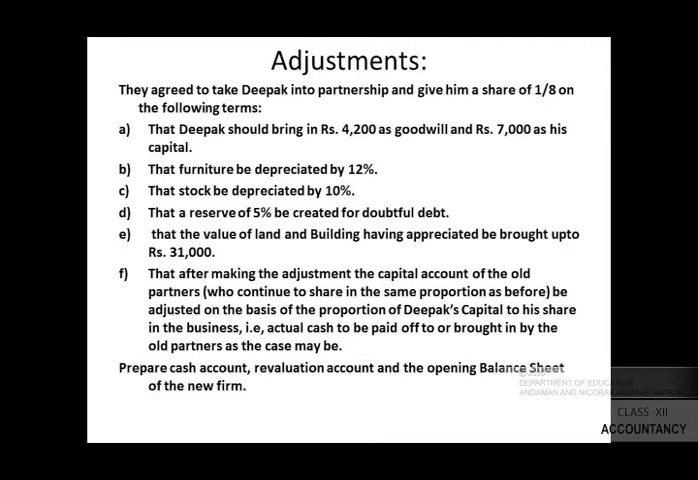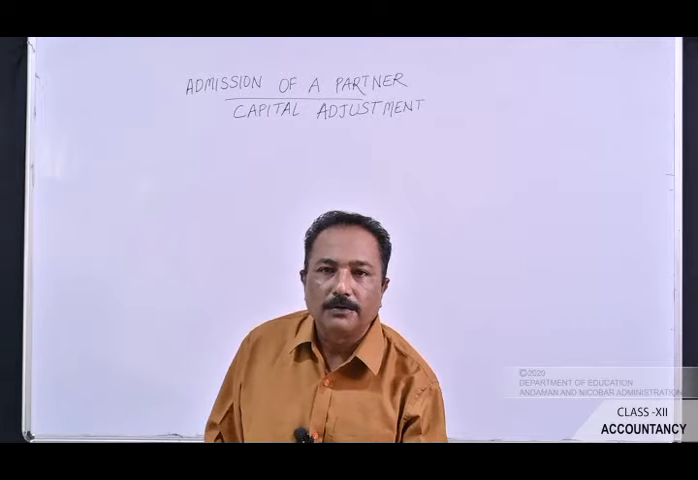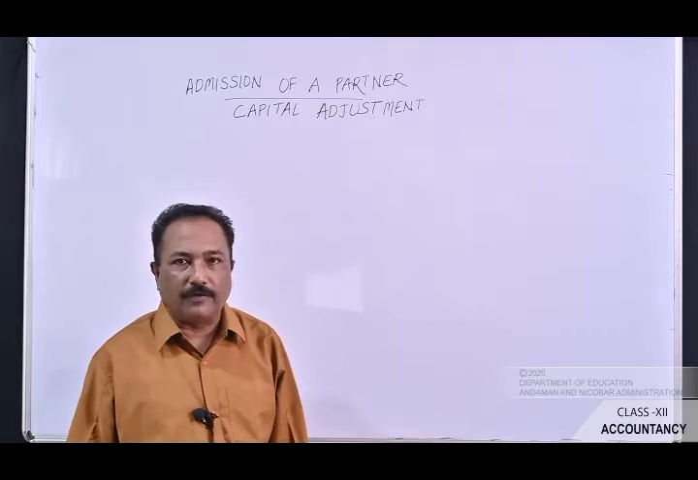The last point is that after making the adjustments, the capital accounts of the old partners, who continue to share in the same proportion as before, be adjusted on the basis of the proportion of Deepak's capital to his share in the business. That is, the actual cash to be paid off to or brought in by the old partners, as the case may be. Prepare the cash account, a revaluation account and the opening balance sheet of the new firm. Now we will see the solution of this question.